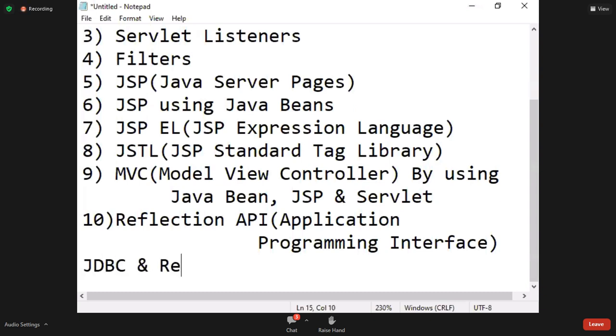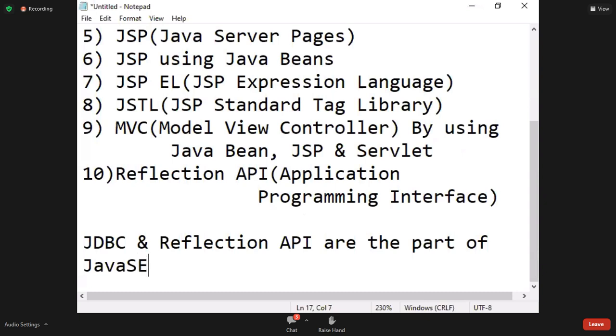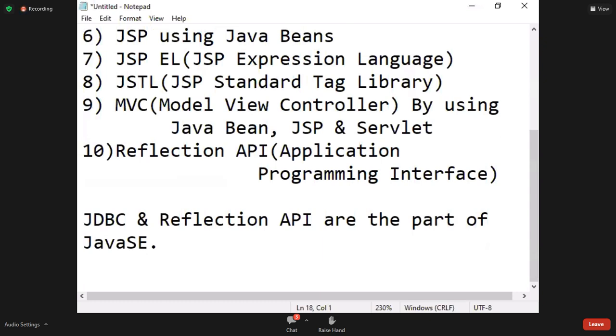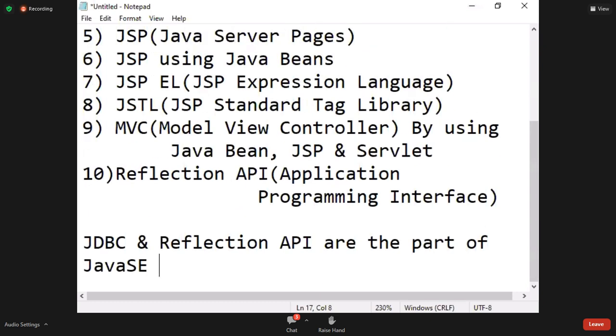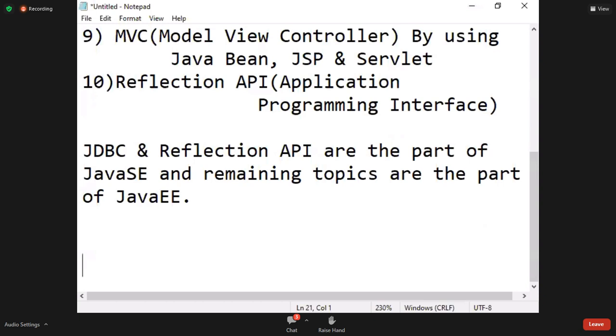JDBC and Reflection API are part of Java SE, that means Java Platform Standard Edition, and the remaining topics are part of Java EE.